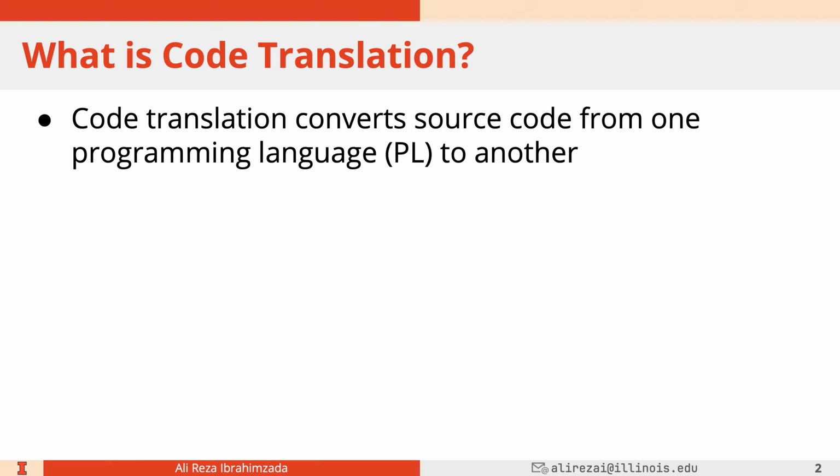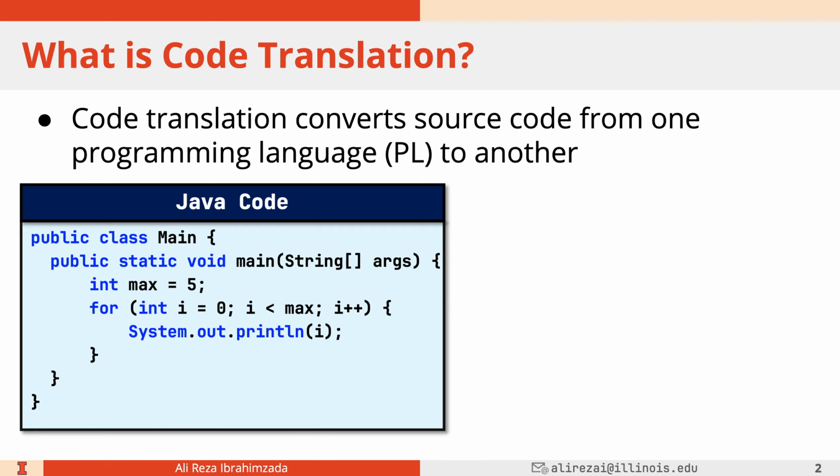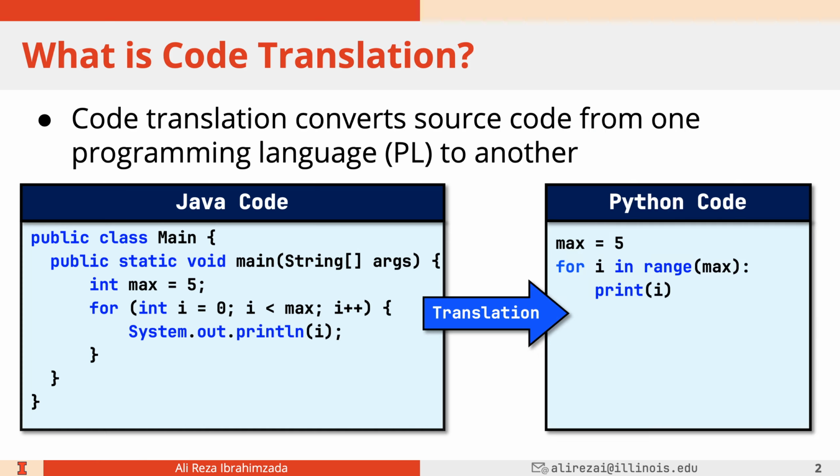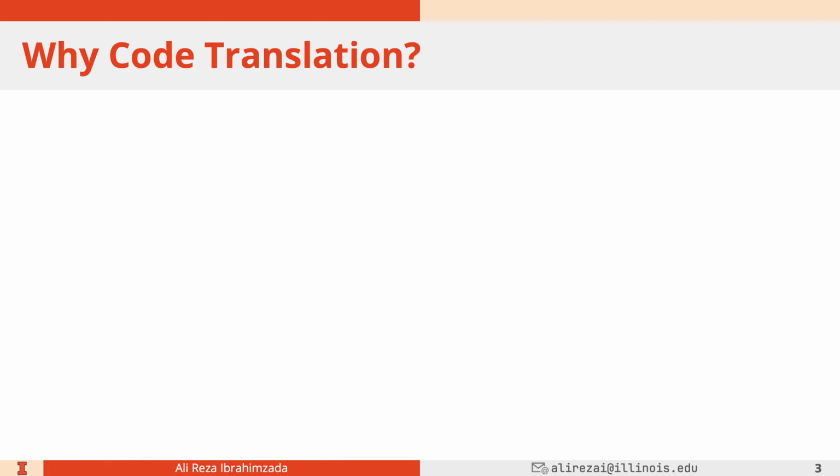So let's get started. In the beginning, I would like to discuss what the problem of code translation is. Code translation converts source code from one programming language to another. For instance, if you have this Java code here, which prints the numbers between 0 and 4 on the standard output, its equivalent translation in Python is given here on the right. So why is code translation important?